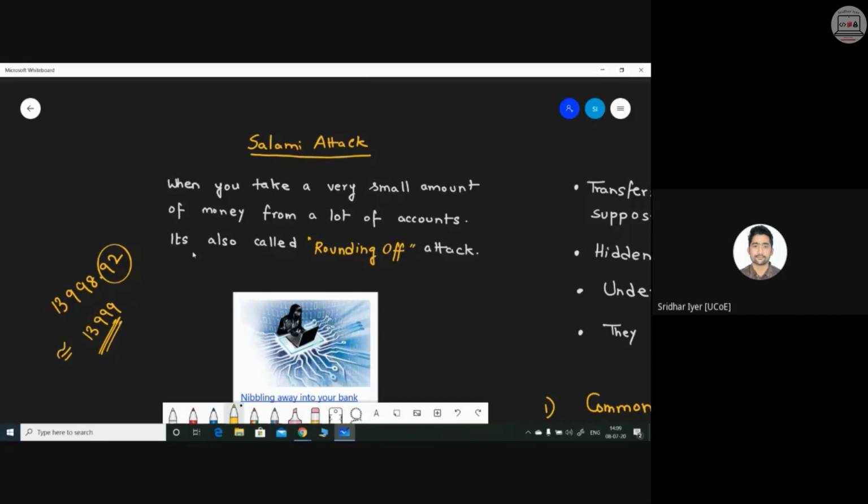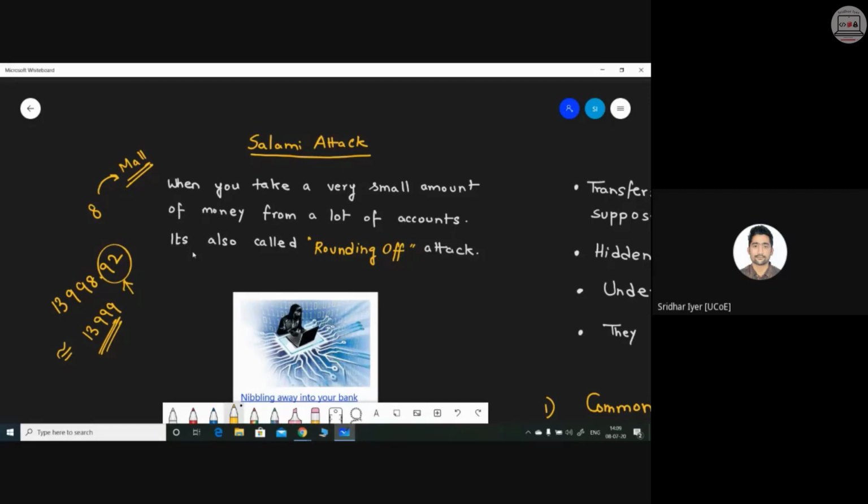So what happens is that extra 8 paisa is getting deposited, if you are visiting a mall, to that mall's account. So you are getting this extra 8 paisa from one account. Just imagine hundreds of people are visiting that particular mall during the day.